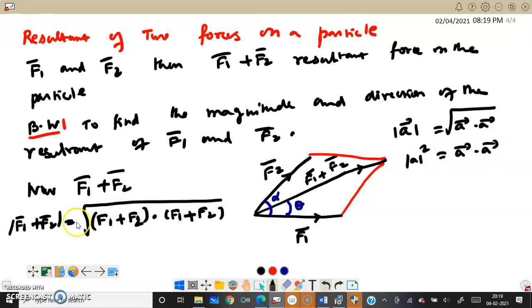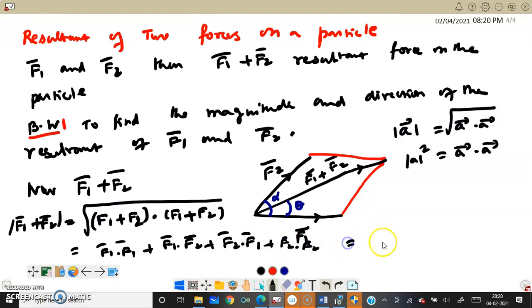This is the formula we are having. Modulus of A is equal to the square root of A dot A, which is ordinary multiplication. So F1 dot F1, plus F1 dot F2, plus F2 dot F1, plus F2 dot F2, right?